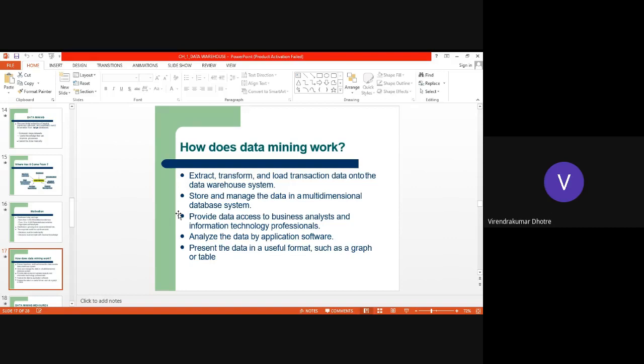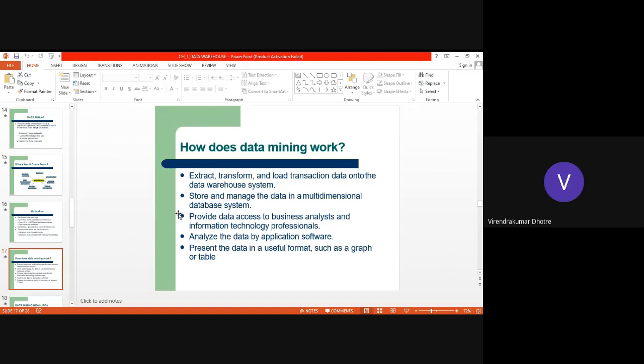And we present this data in useful formats as per the requirement, maybe in the form of graphs, maybe tables, maybe pie charts, right?